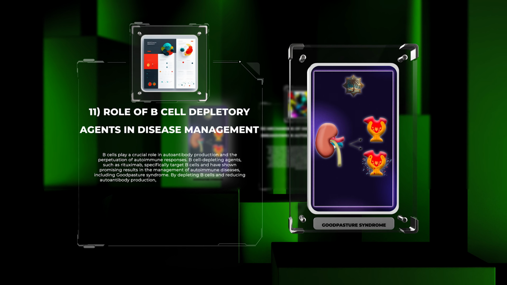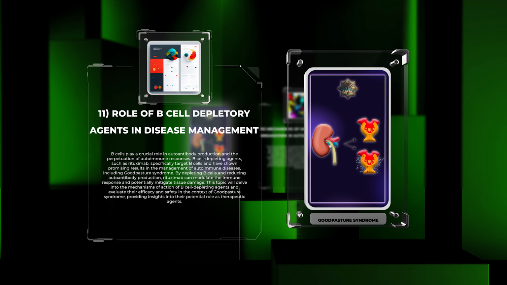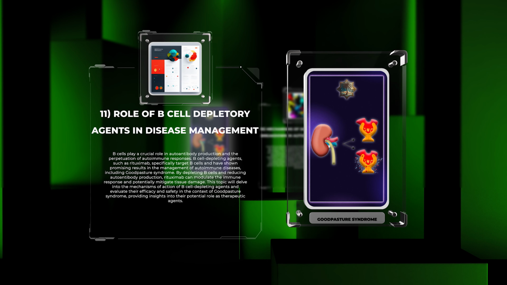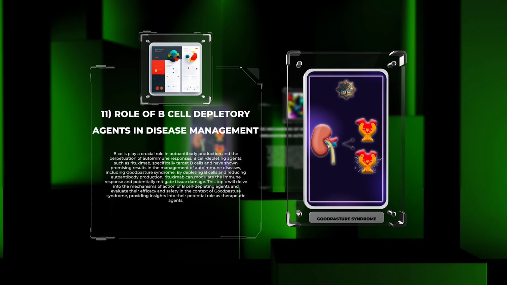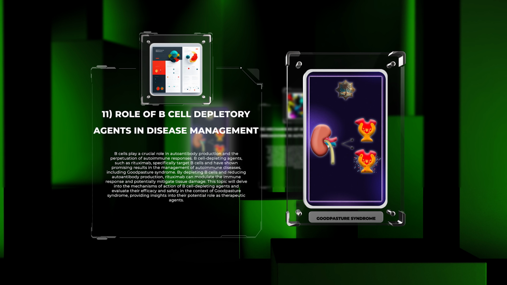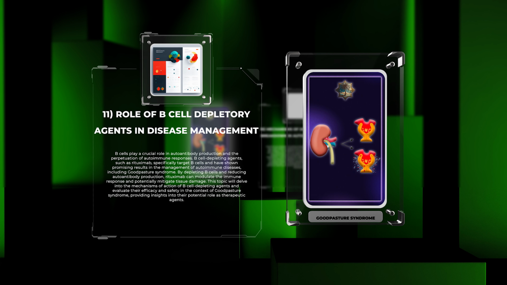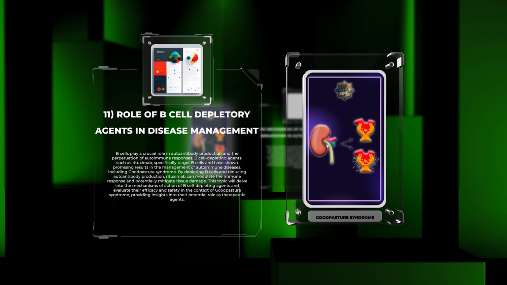B cells play a crucial role in autoantibody production and the perpetuation of autoimmune responses. B cell depleting agents, such as rituximab, specifically target B cells and have shown promising results in the management of autoimmune diseases, including Goodpasture syndrome. By depleting B cells and reducing autoantibody production, rituximab can modulate the immune response and potentially mitigate tissue damage. This topic will delve into the mechanisms of action of B-cell depleting agents and evaluate their efficacy and safety in the context of Goodpasture syndrome, providing insights into their potential role as therapeutic agents.